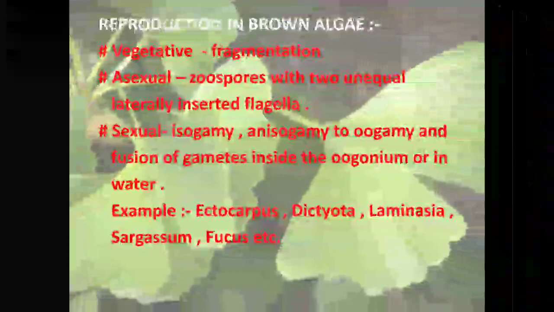Examples of the brown algae are Ectocarpus, Dictyota, Laminaria, Sargassum and Fucus. They are known as the brown algae.